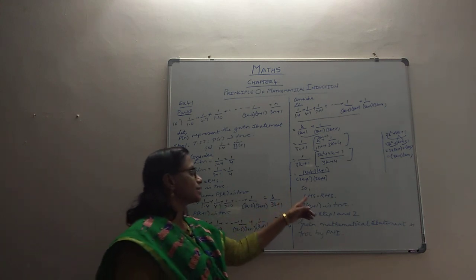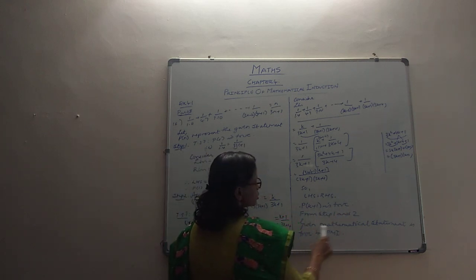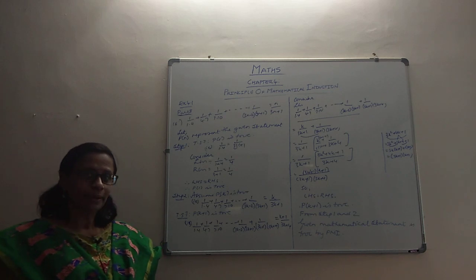That is why LHS is equal to RHS, and P of k plus 1 is true from steps 1 and 2. Given mathematical statement is true by PMI.